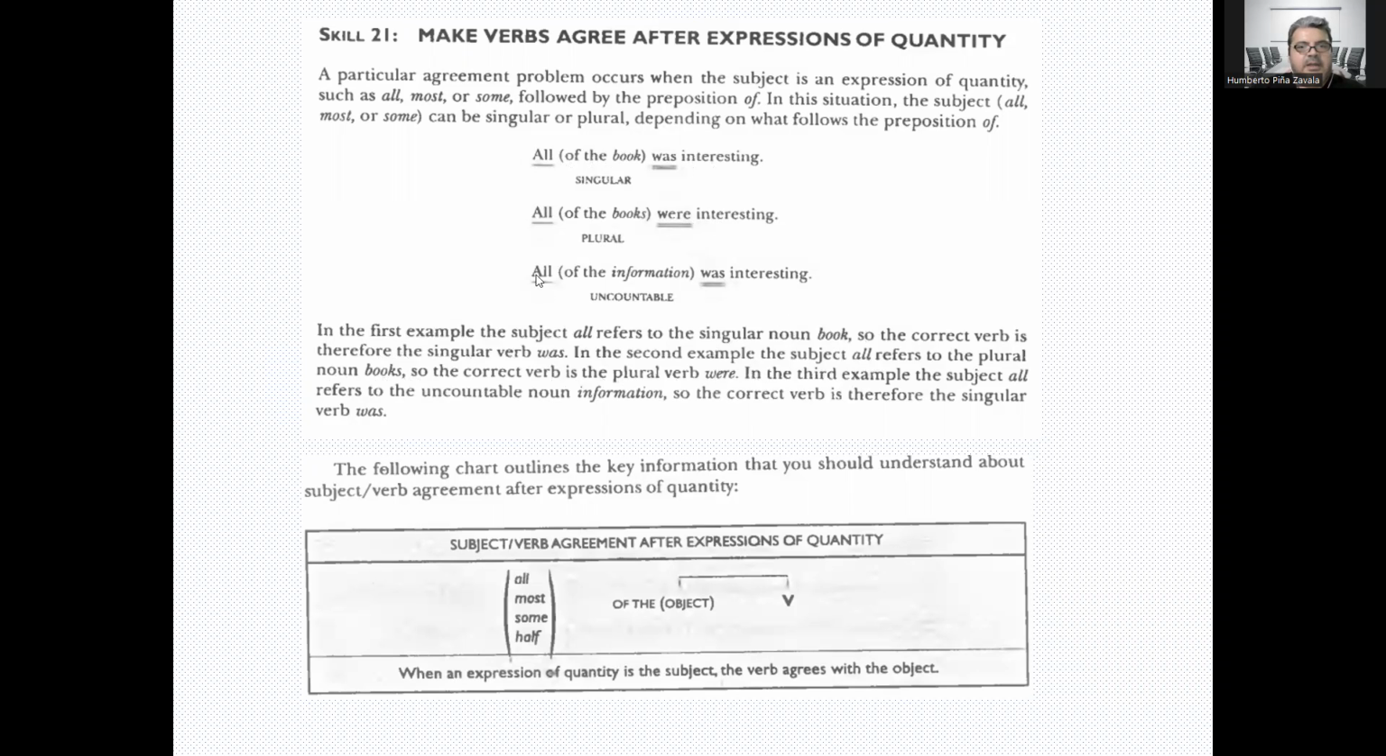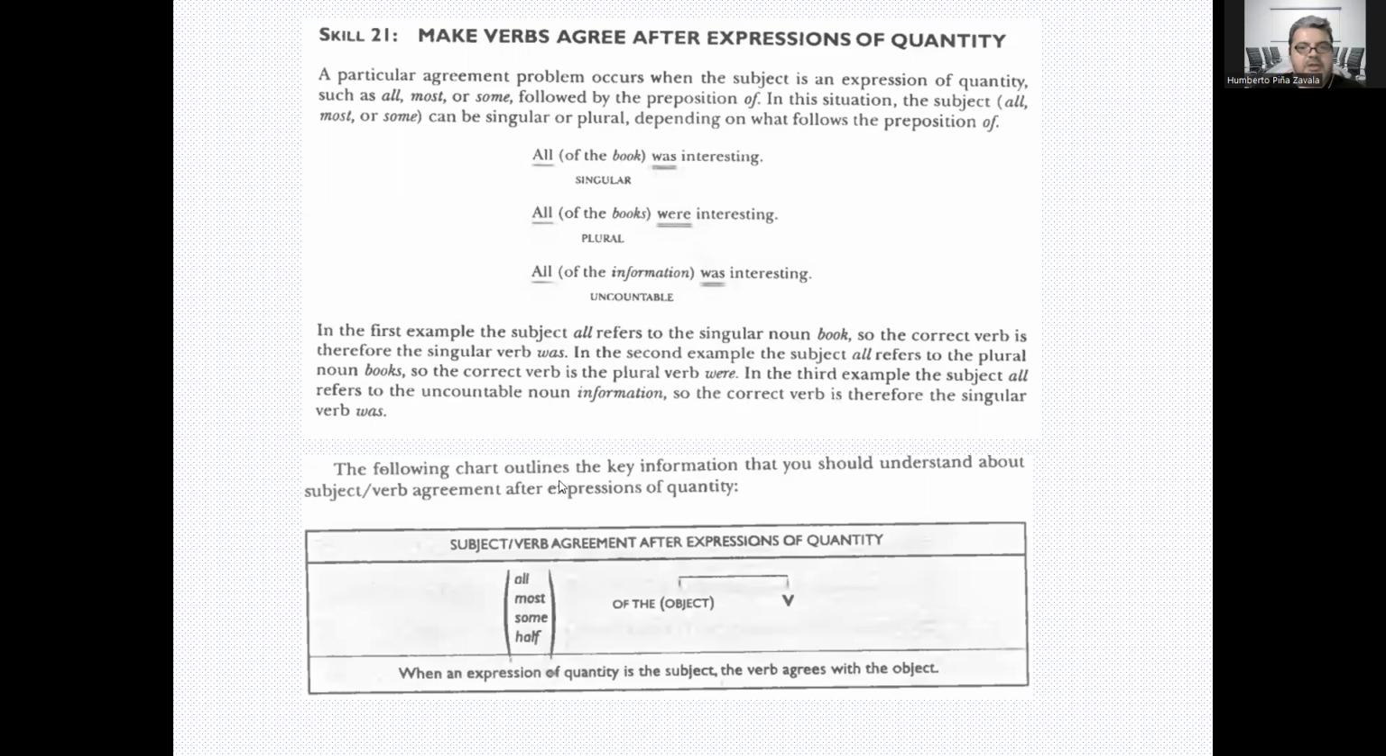In the third example, we got all of the information was interesting. The subject all refers to the uncountable noun information. So the correct verb is therefore the singular verb was. This is uncountable, so we're going to treat it as if it were singular, even though it's uncountable. Book is singular countable. Books is plural countable. And information is not countable.